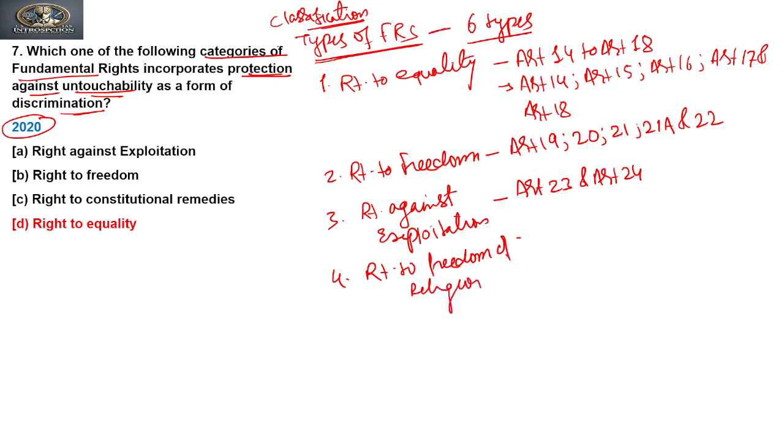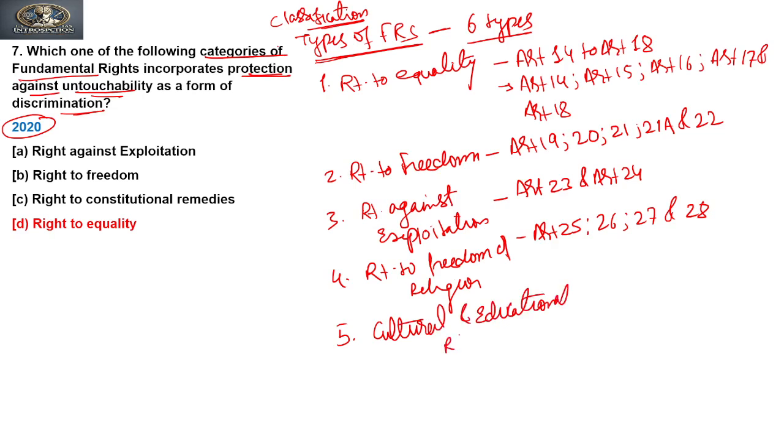Freedom of religion includes Article 25, Article 26, Article 27 and Article 28. The fifth is cultural and educational rights. This includes Article 29 and Article 30 of the Constitution.